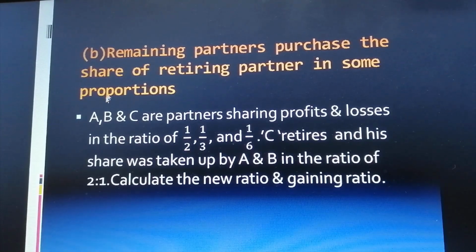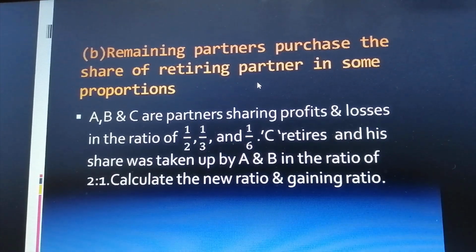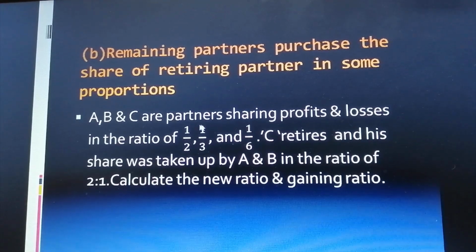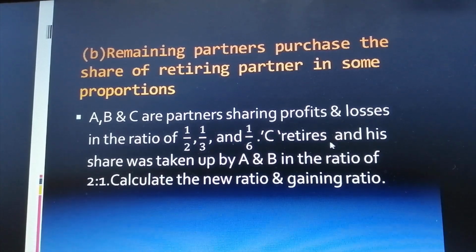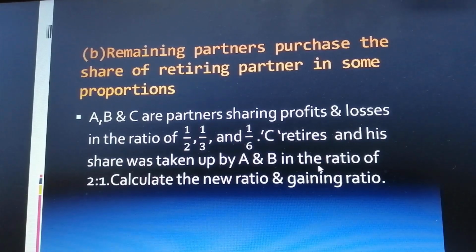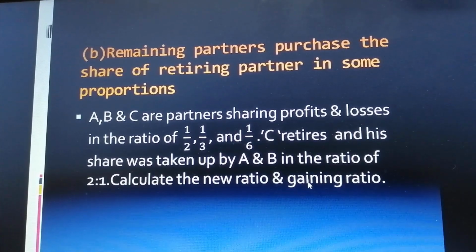Let's see the second method now. Second method is the ratio in which the continuing partners are going to take up the retiring partner's share will be given in the question. A, B and C are partners sharing profits and losses in the ratio of 1/2, 1/3 and 1/6. C retires and his share was taken up by A and B in the ratio of 2:1. This is the ratio in which the continuing partners are going to take up the share of the retiring partner. With this information, we are required to calculate the new ratio as well as the gaining ratio.